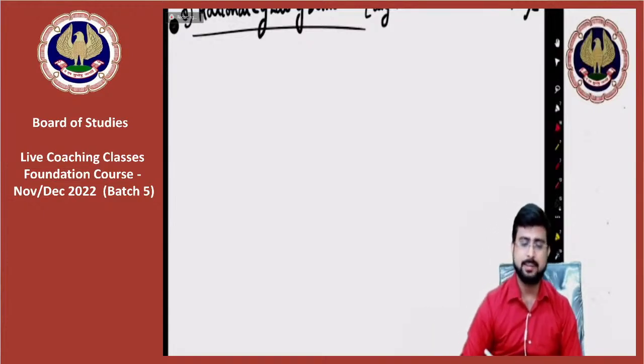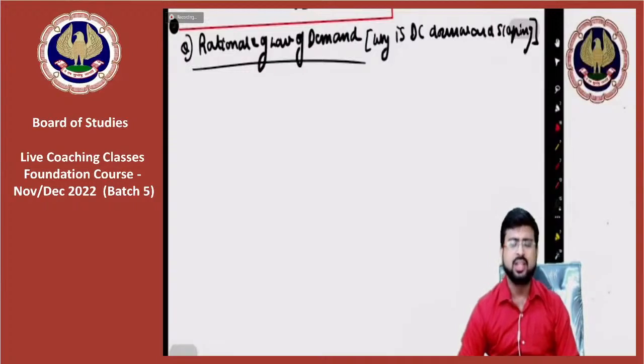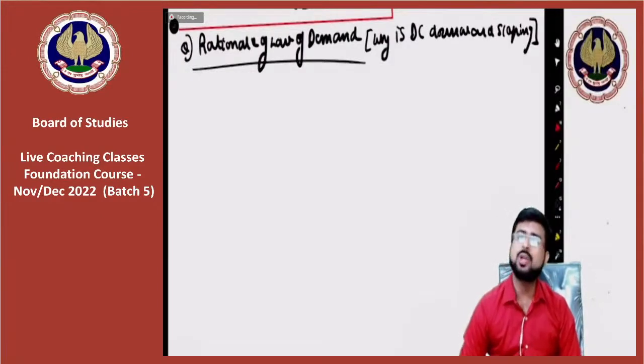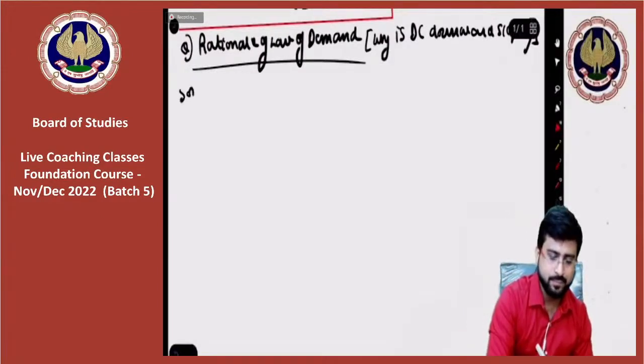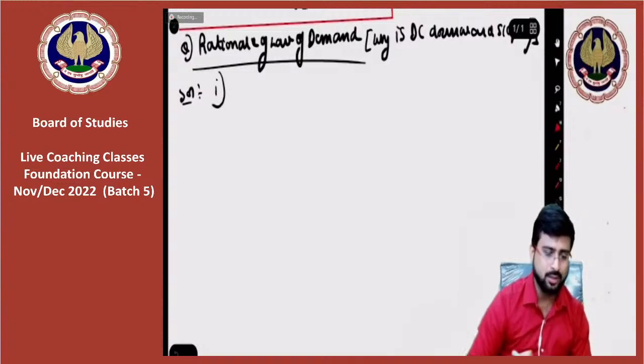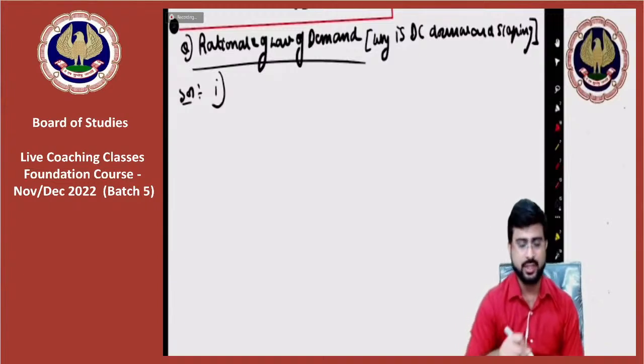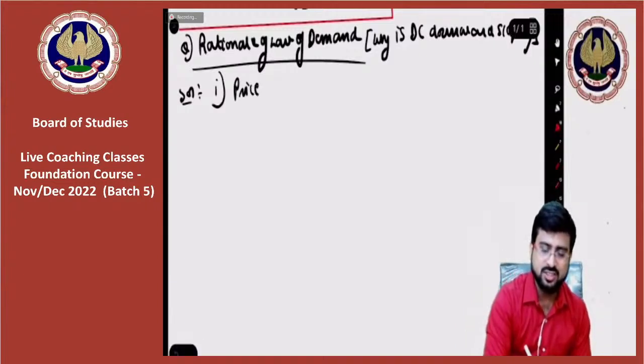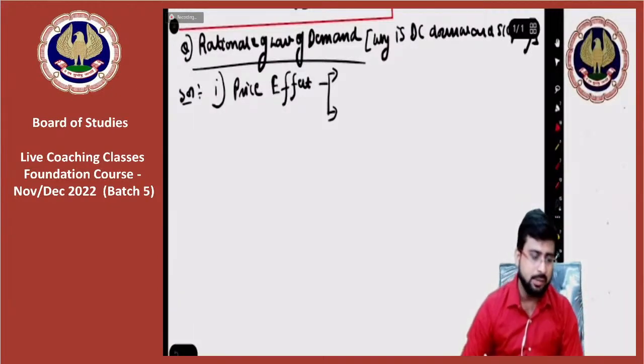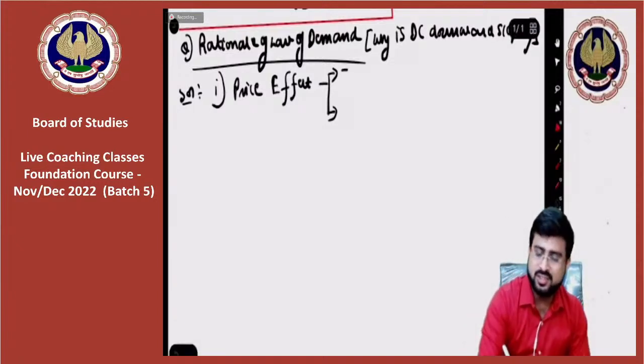So see, rationale behind the law of demand. Here we are studying why is the demand curve downward sloping. Let's pay attention, everyone. Point number one is price effect. So dear friends, just like the institute, I will divide price effect into two parts. Number one is income effect. Number two is substitution effect.